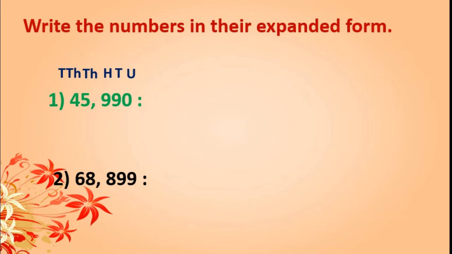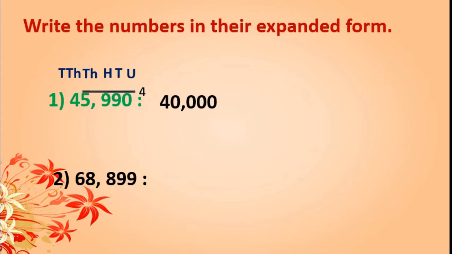Now, one shortcut method is there to write the expanded form of the given number. See, the first number is 4. After 4, how many digits are there? 4 are there. So, we will write 4 and 4 zeros. Got this? Because after 4, 4 places are there to the right.